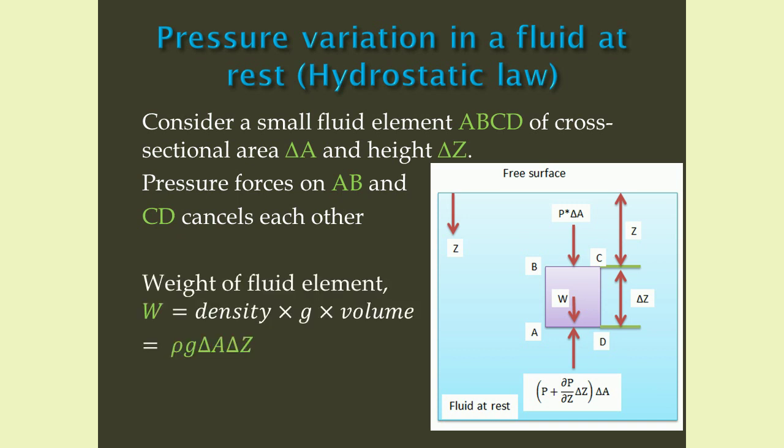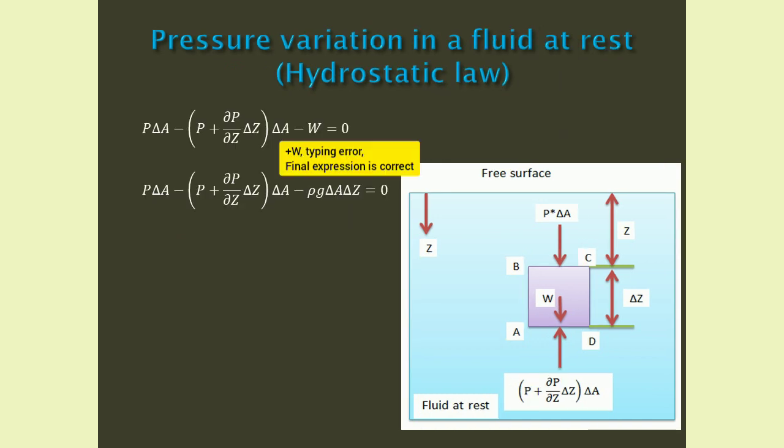Weight of the fluid element W acts vertically downwards, and we can write W as density into g into volume. That is W equals rho g delta A delta Z. Now by balancing forces, we can write P delta A minus P plus ∂P/∂Z into delta Z into delta A minus W equals 0.